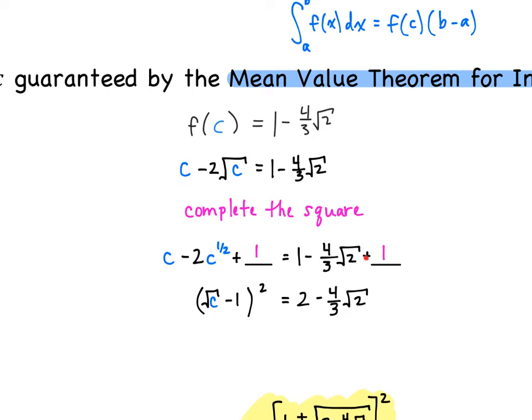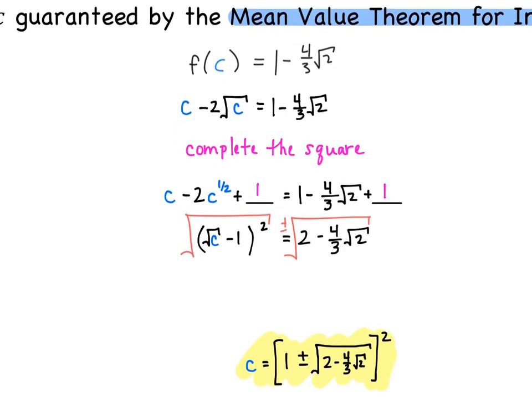So now we clean up the right side. When we factor this left side, it factors as a perfect square: square root of c minus 1, squared. And now we just finish it off. We take the square root of both sides, and when we do that, we can't forget that plus or minus. And as we continue, you'll see our final answer.